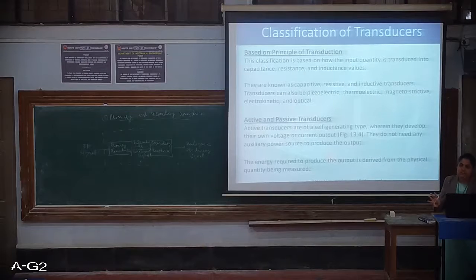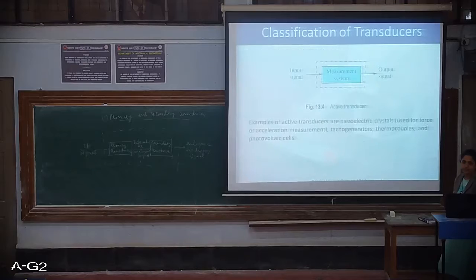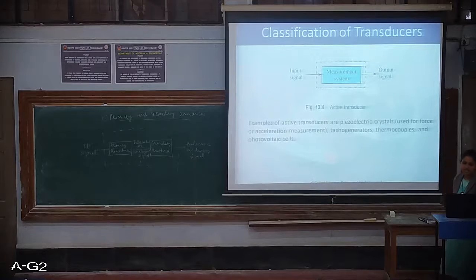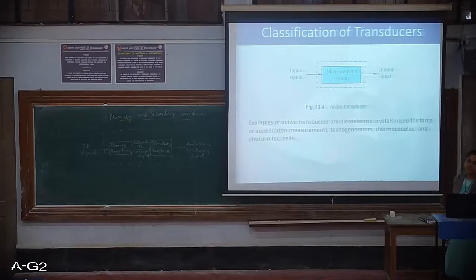That is an active transducer, and some examples are piezoelectric crystals, usually used for force or acceleration measurement, tacho generators, thermocouples and photovoltaic cells. I think you all know how a photovoltaic cell works. It is self-generative. It generates its own current and voltage outputs. So this is an active transducer.